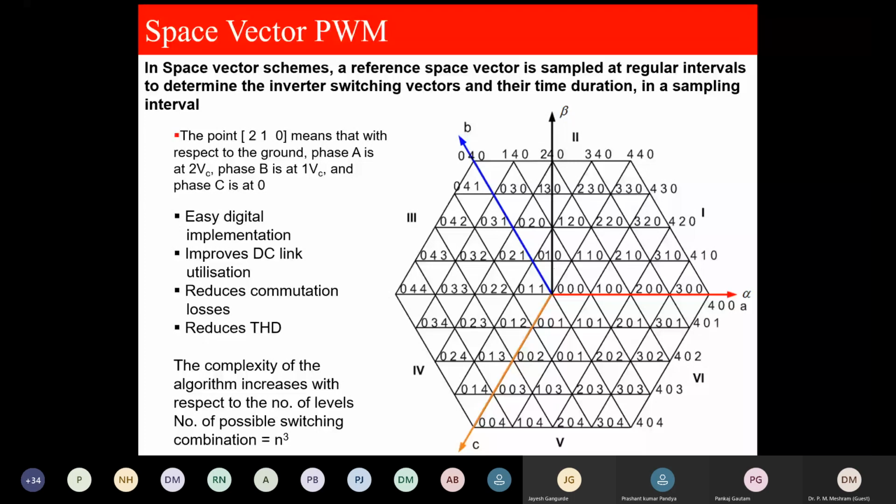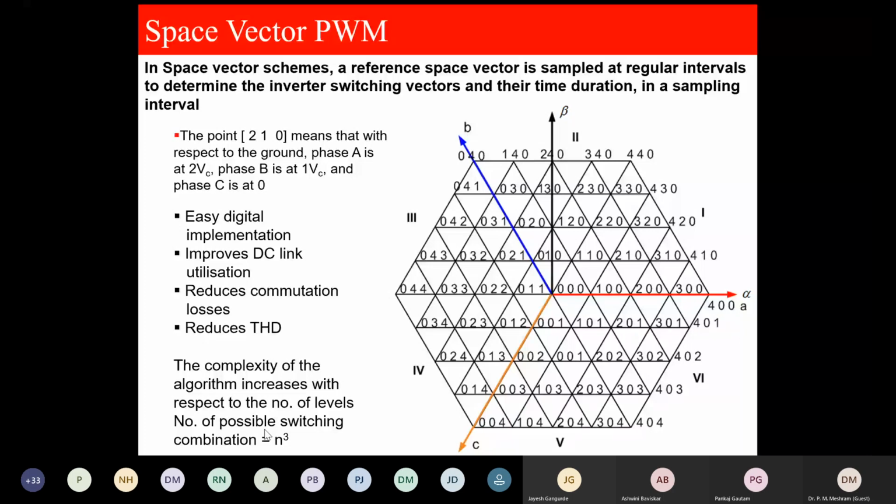If it is a 5 level, 5 into 5, 25 multiplied by 5, 125. So space vector, though it is digital friendly, it is called digital modulation, it is difficult for the implementation for very high level of the inverter, because the number of possible switching combinations, that is states, are very high.